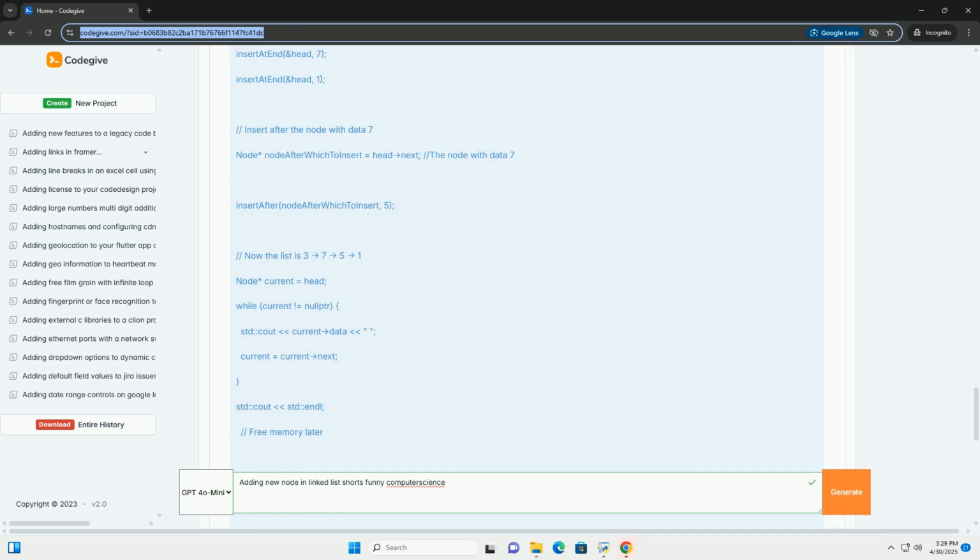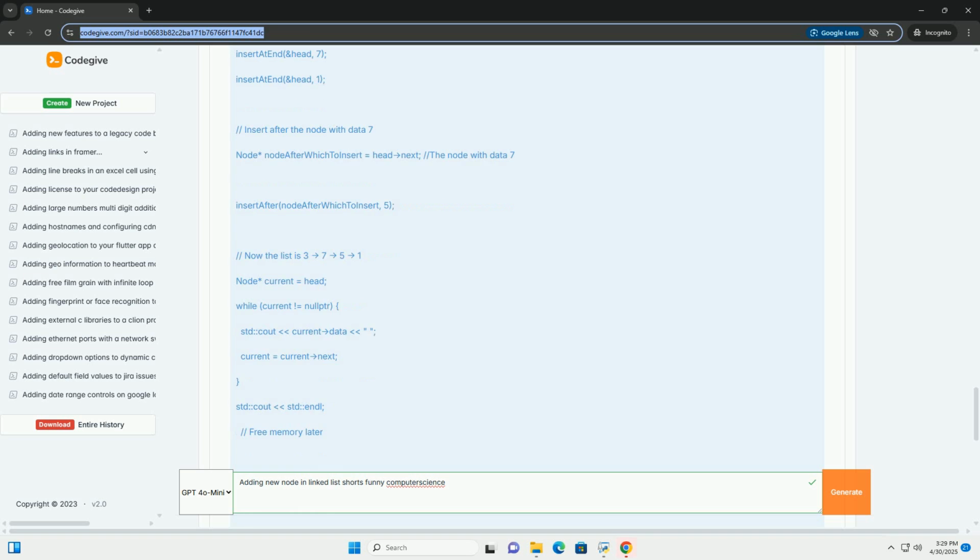3. While current->next does not equal nullptr: this loop iterates through the list until current points to the last node, the one whose next pointer is nullptr. 4. current->next equals new_node: the next pointer of the last node is updated to point to the newly created node, adding it to the end of the list.